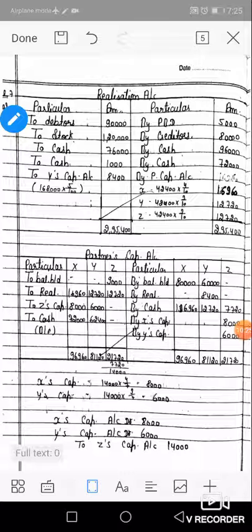He will get a 5% commission on the amount collected from stock and debtors, and he will bear all the realization expenses.